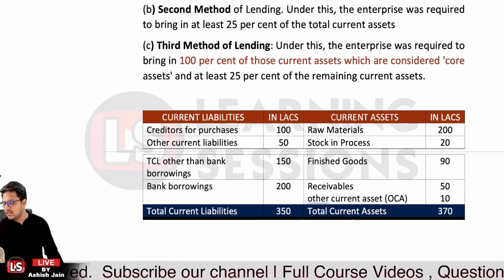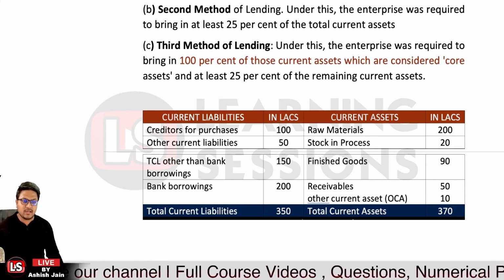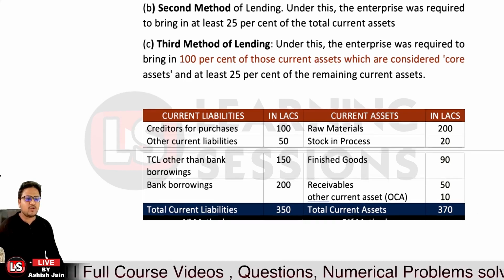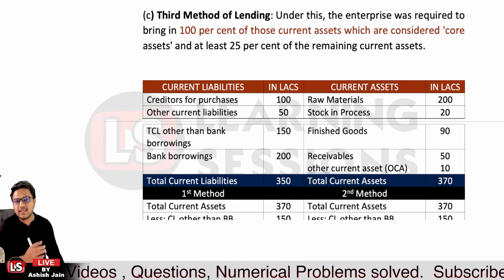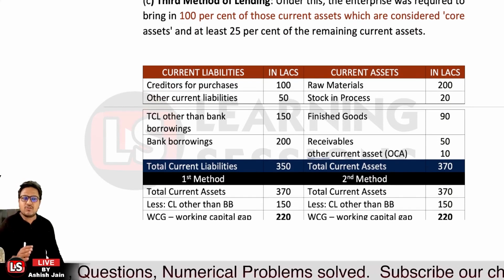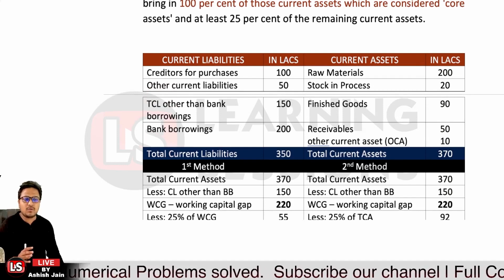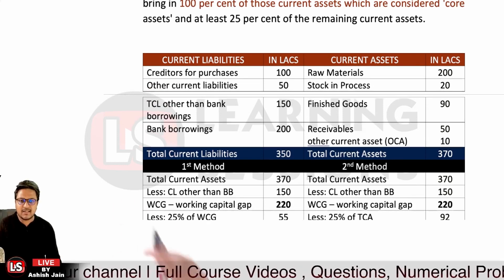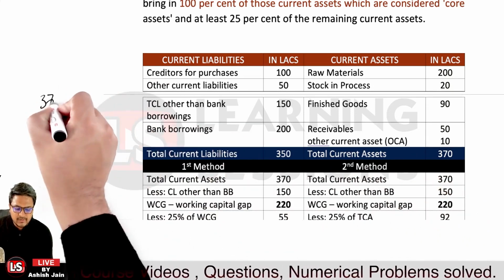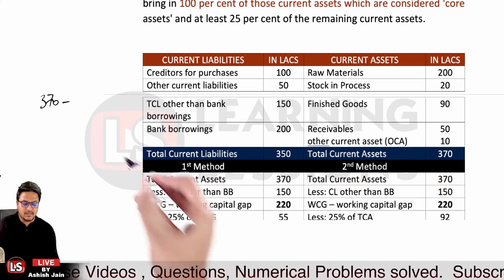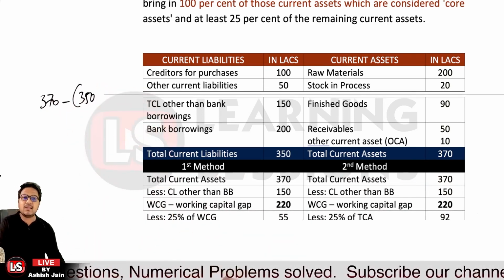And the total current liabilities is equal to 350 and the total current assets is equal to 370. Now kindly pay attention: first of all we will calculate the working capital gap. What is the working capital gap? It is equal to the total current assets, which here are 370, minus the current liabilities other than the bank borrowings.